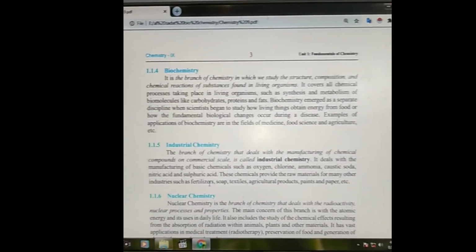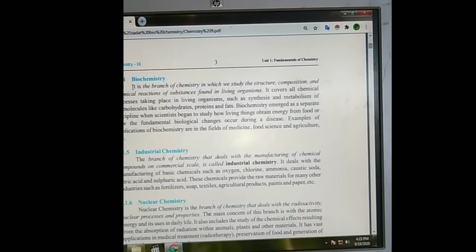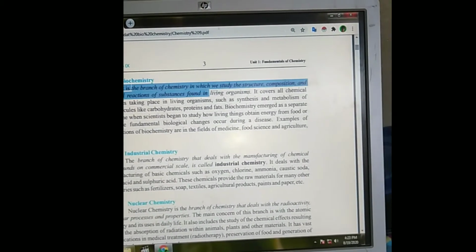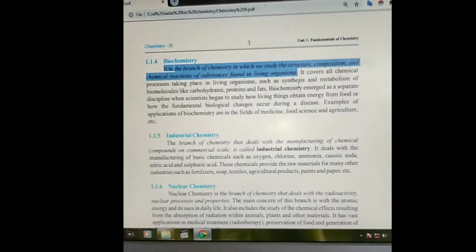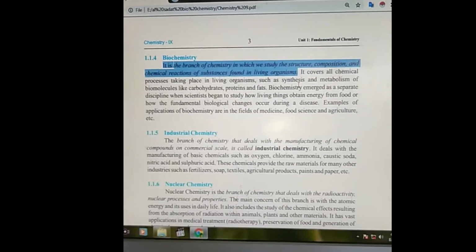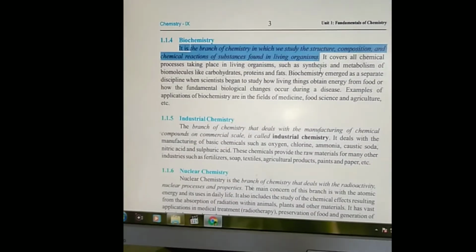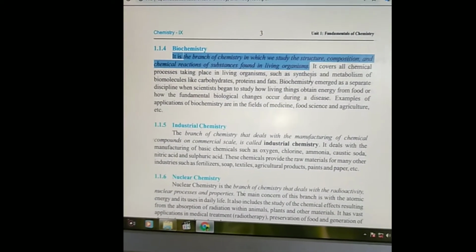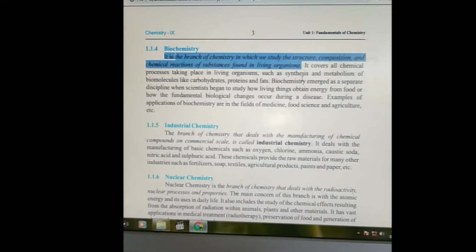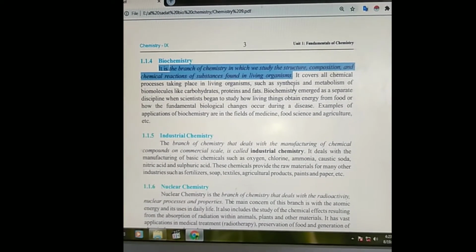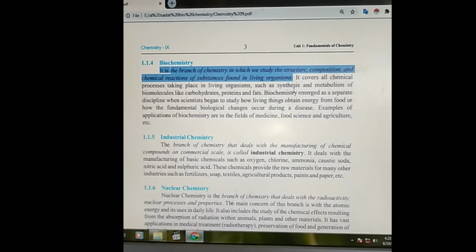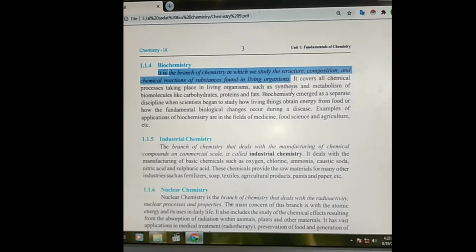The next definition we are going to discuss is biochemistry. Biochemistry is the main branch now which is under consideration, and which is a very important branch nowadays, because a lot of work is being done in this field, and here is the definition. It is the branch of chemistry in which we study the structure, composition, chemical reactions and substances found in living organisms.